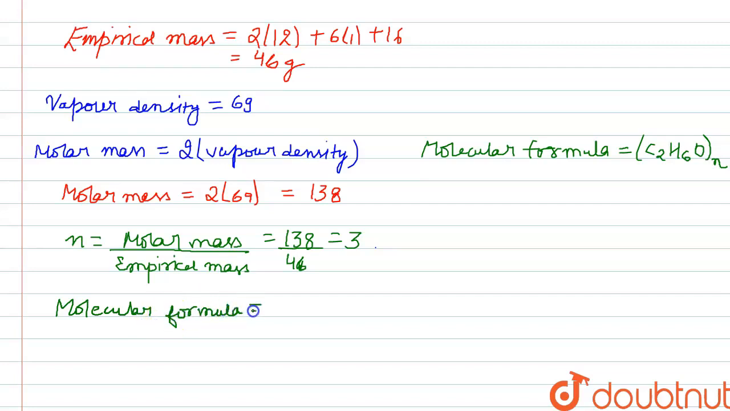Now we can write the molecular formula is equal to C2H6O whole thrice. So it will come out to be C6H18O3. So this will be the answer of the given question.